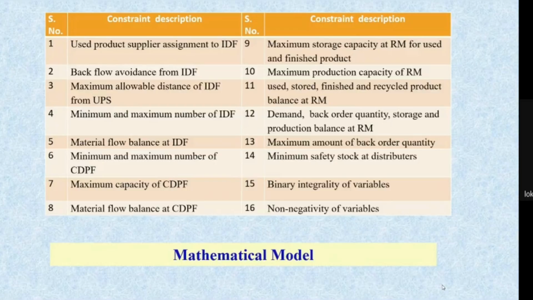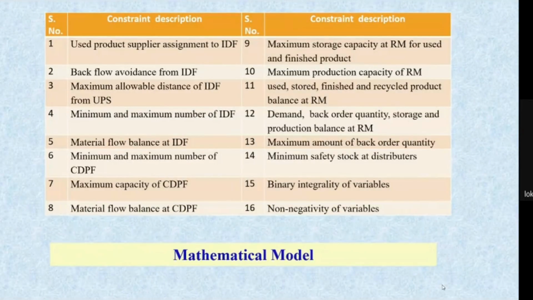Then there should be some material flow balance at this facility. Then we have the other constraint, the maximum storage capacity. At each remanufacturing plant, there should be maximum storage capacity for the used tire as well as the remanufactured tire. And each remanufacturing plant has some maximum production capacity.